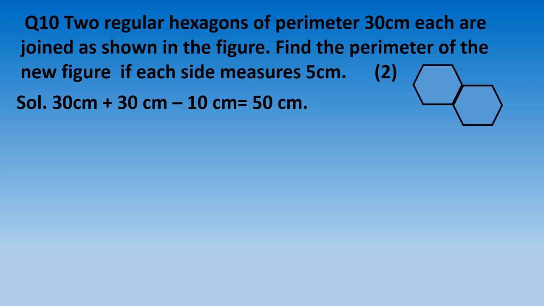So 30 plus 30 centimeter is fine, that we are adding the perimeter of both. But the measurement of these two sides, which is not coming in the outer boundary of the hexagon, we have to subtract. That means we will subtract 2 times 5 centimeter, or 10 centimeter. Or you can do it like this also: add 5 centimeter along the boundary and you will get the answer 50 centimeter. In any way you have done it, if your answer is correct, I will give you full marks.